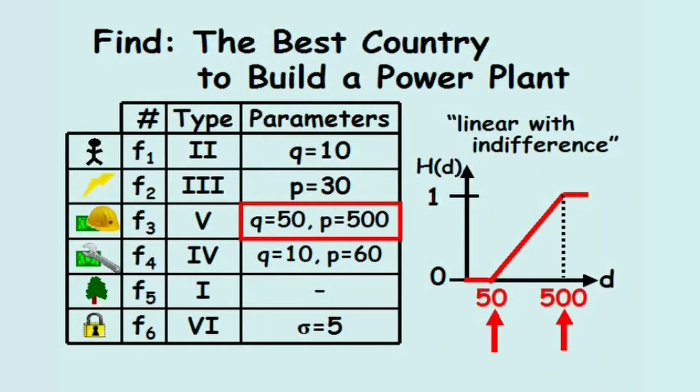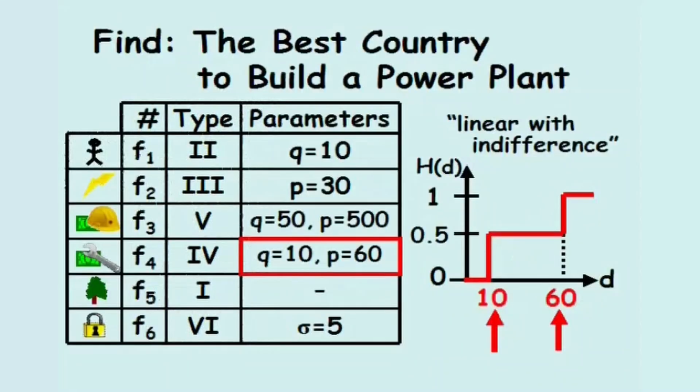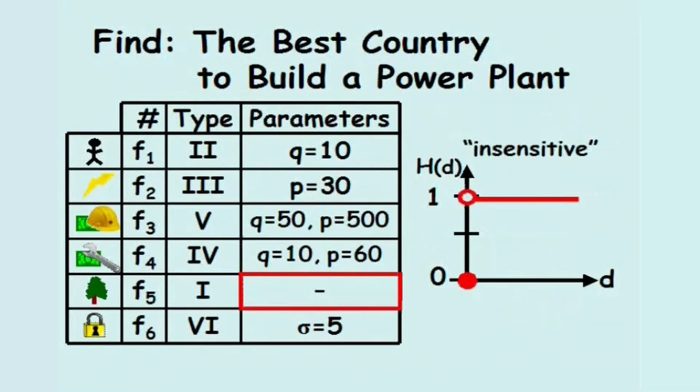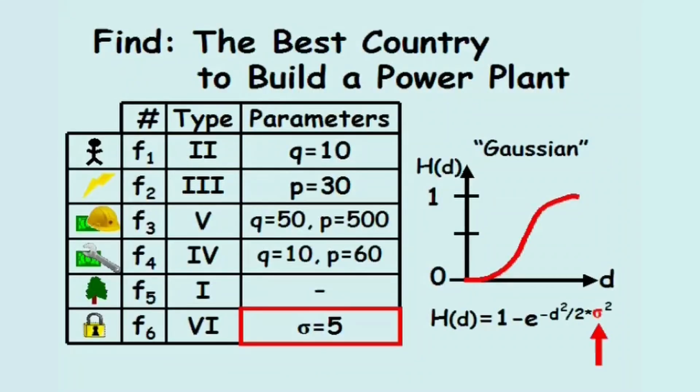The linear with indifference relationship used for construction costs has thresholds of $50 million and $500 million. And the step preference relationship used for annual maintenance costs has thresholds at $10 million per year and $60 million per year. The insensitive preference used for the environmental impact criterion does not require any parameters. And the Gaussian preference used for security follows the equation 1 minus e raised to the negative 1 times the deviation squared divided by 2 times sigma squared.